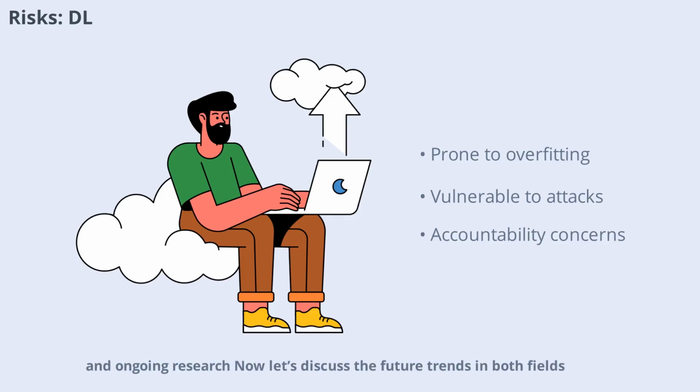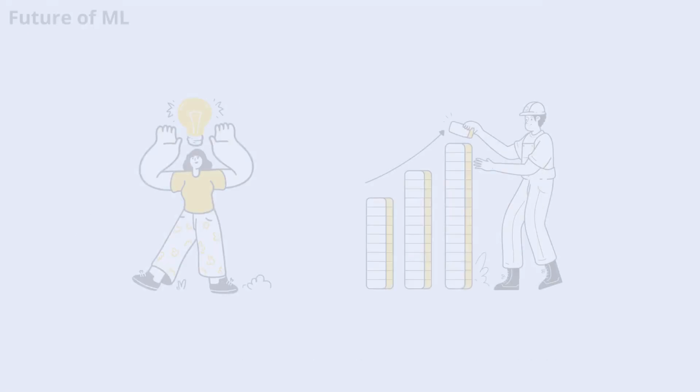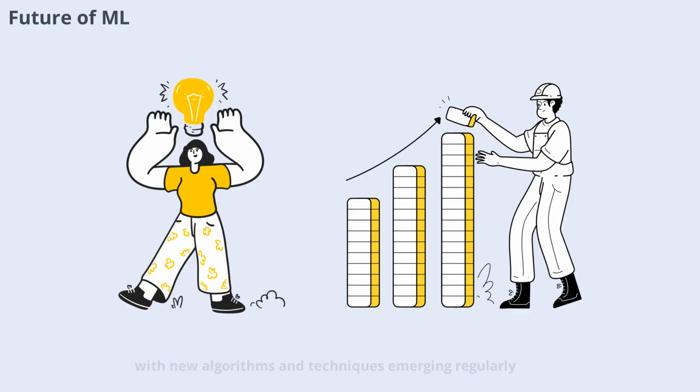Now, let's discuss the future trends in both fields. Machine learning continues to evolve, with new algorithms and techniques emerging regularly. Automated machine learning (AutoML) is making it easier to build and deploy models without deep expertise. Explainable AI is another growing area, helping to make models more transparent and trustworthy. As data becomes more available, machine learning will remain a vital tool for businesses and researchers.